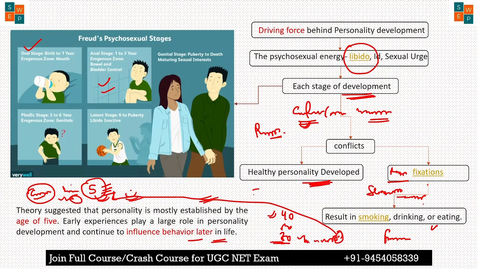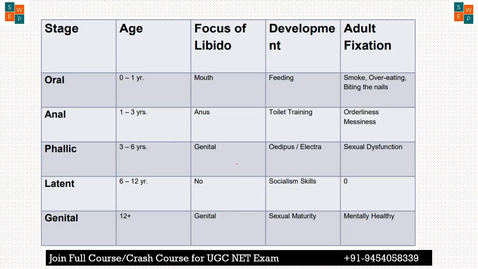Okay, now next, this is the list, or you can see the different stages, like the oral stage and the anal stage. In the oral stage, the energy that I am talking about, that is the libido, or you can say the sexual urge, will focus on the mouth. In the anal stage, this libido, this energy focuses on the anus. In the same way, in the phallic stage, this energy focuses on the genitals. In the latent stage, this energy basically dissolves, or does not focus on a particular part of our body because of some other reason, which I will explain.